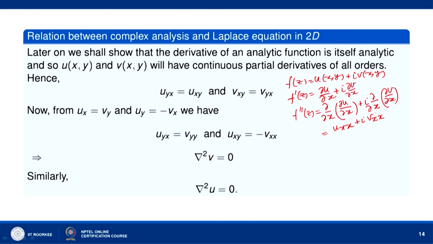So, in particular u(x,y) and v(x,y) will have second order partial derivatives which are continuous, and when second order partial derivatives of a real valued function of two real variables are continuous, then the order of differentiation can be interchanged, this we know. So, u_yx is equal to u_xy, and similarly v_xy equal to v_yx. Now, when the function is analytic, we have u_x equal to v_y, u_y equal to minus v_x.